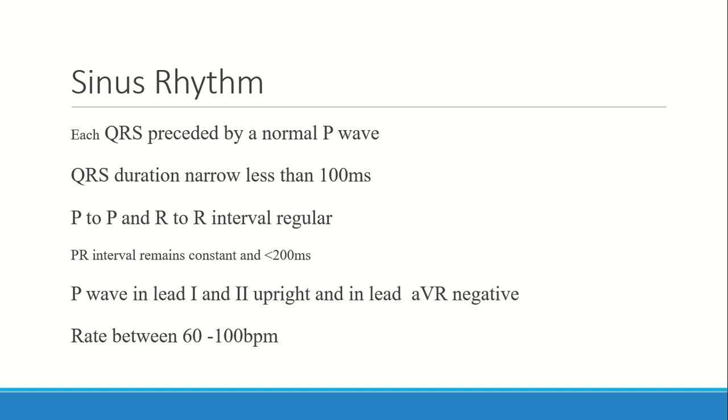And to say sinus, the rate should be between 60 to 100. If the ECG rhythm fulfills all criteria, but only the rate is not fulfilled, then we say sinus bradycardia if the rate is less than 60, and sinus tachycardia if the rate is above 100 beats per minute.